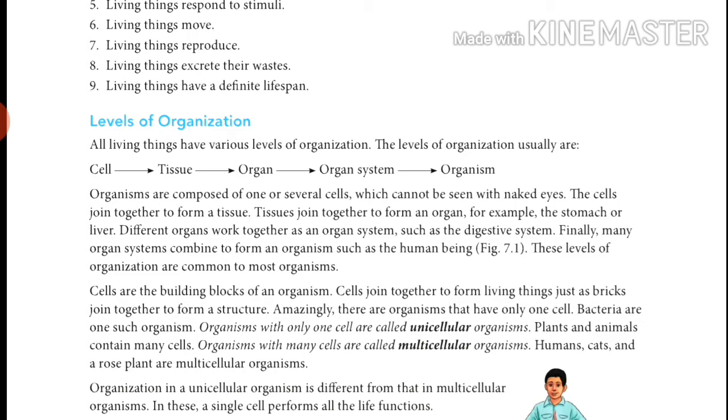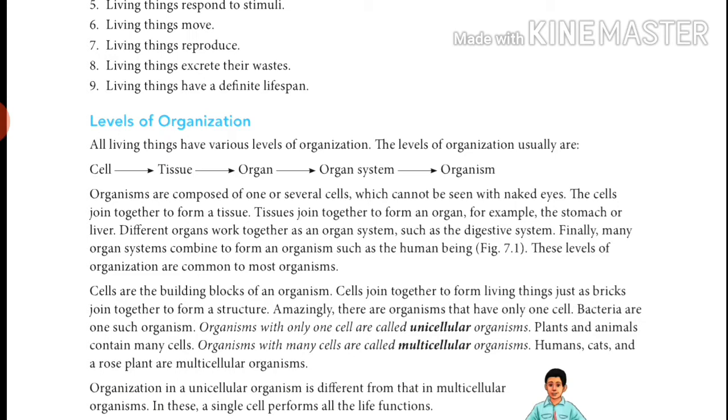What is the meaning of unicellular? The organism which is made up of only one cell is called unicellular, for example amoeba and paramecium. The organisms which are made up of many cells are called multicellular organisms, for example plants and animals, rose plants.